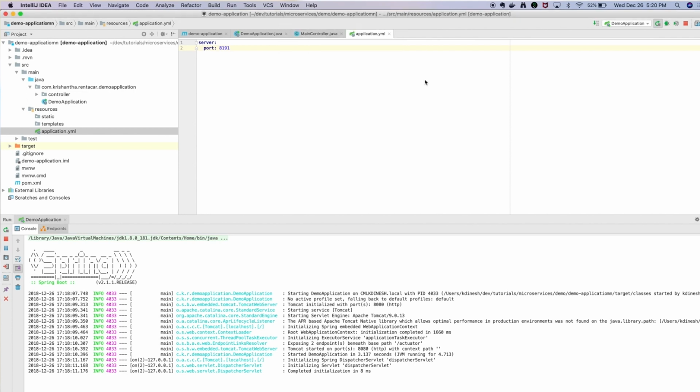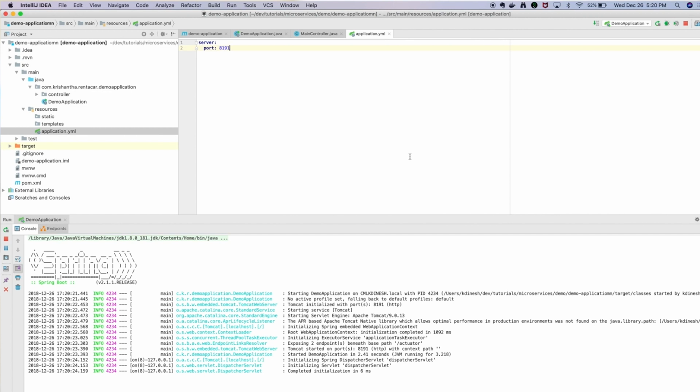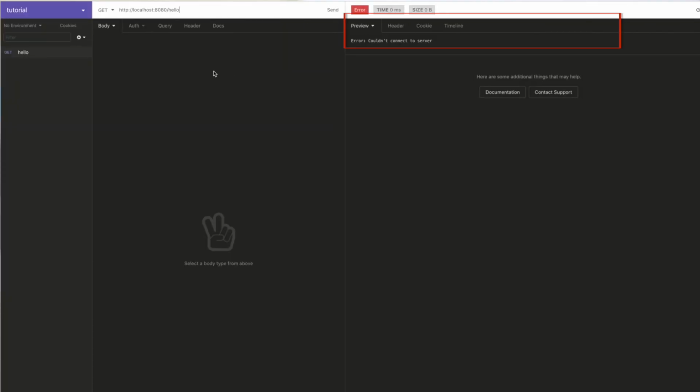and I'm going to restart it. Okay. Now if I execute this service, it will give me an error, right? It can't connect to the server. So now I'm going to change the port to 8191. Now it's working, right?